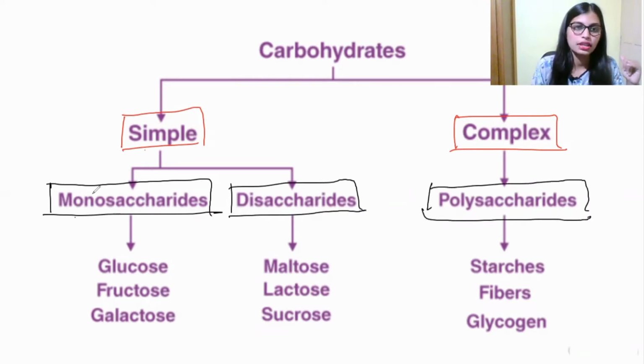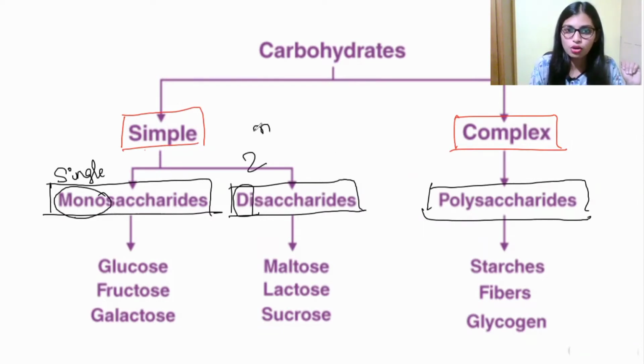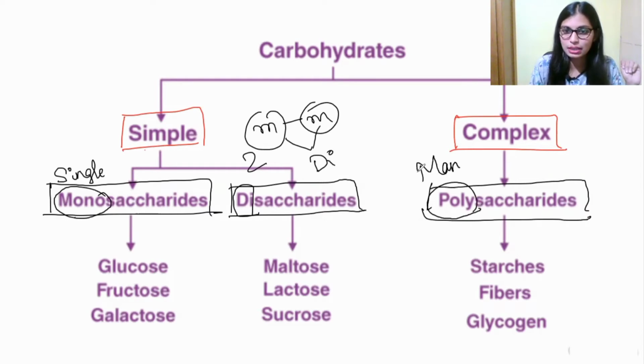Here the name itself says it: mono is nothing but single, right? So it has a single sugar. When it comes to disaccharide, di means two. That is, two monosaccharides bond together to form a disaccharide. When it comes to poly, the name itself says poly is nothing but what?